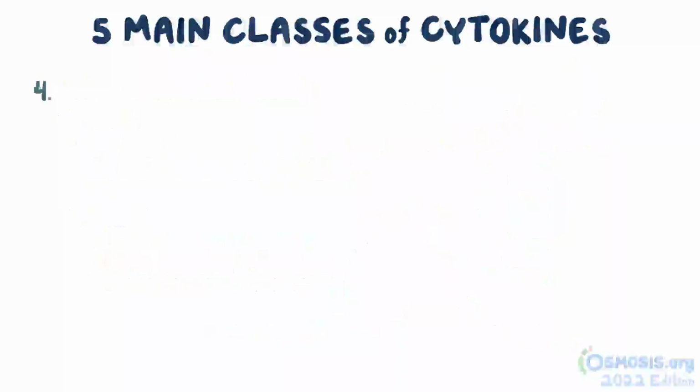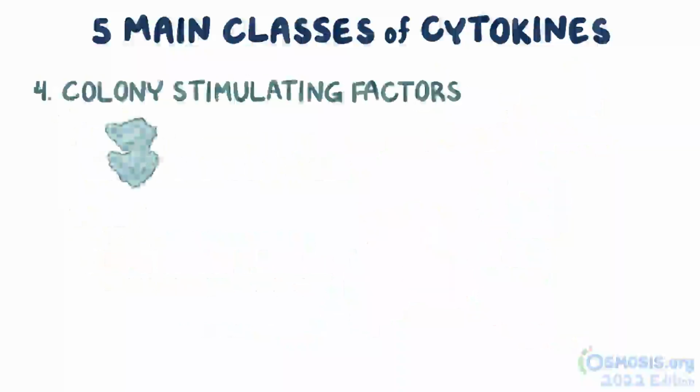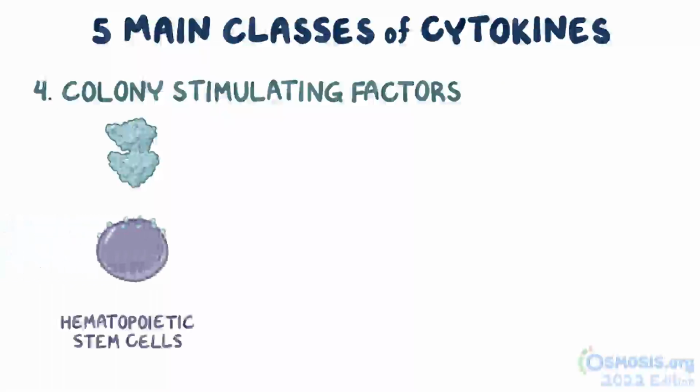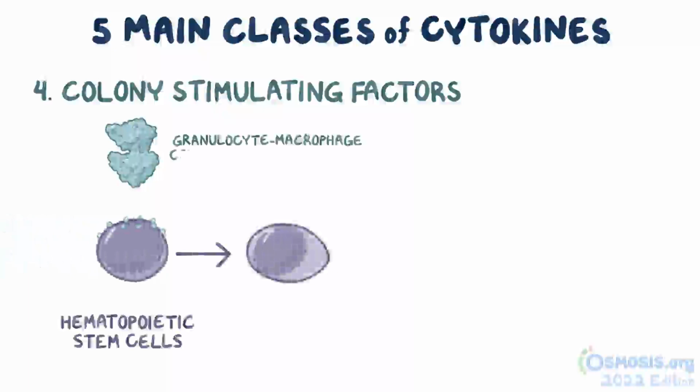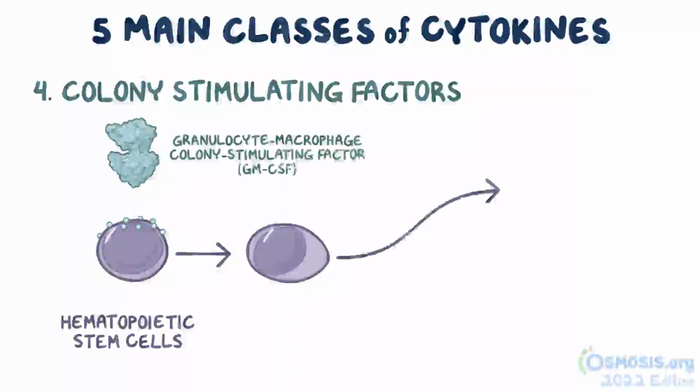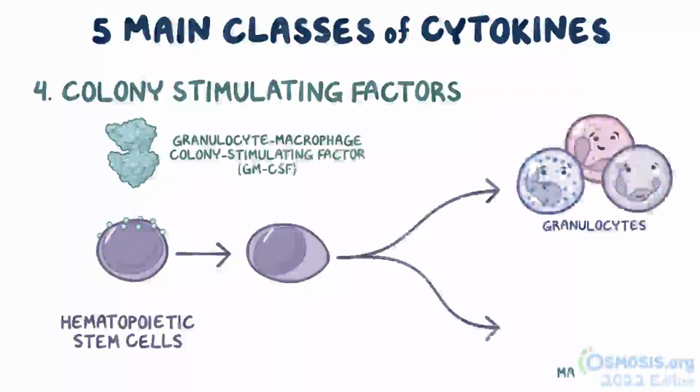The fourth group includes the colony-stimulating factors. These cytokines bind to surface receptors on hematopoietic stem cells, causing them to proliferate and differentiate. Some examples include granulocyte macrophage colony-stimulating factor, or GM-CSF, which is a cytokine secreted by a wide variety of immune and non-immune cells that stimulates the development of granulocytes and macrophages.